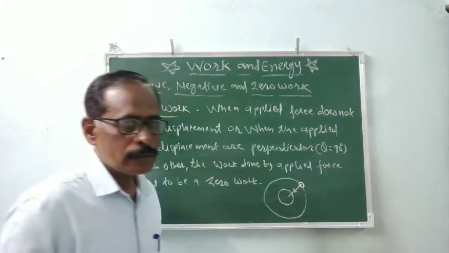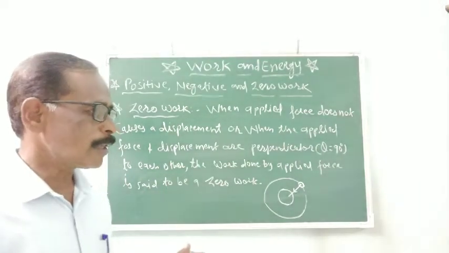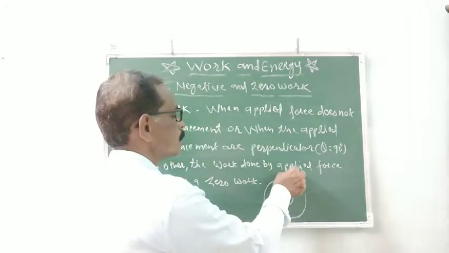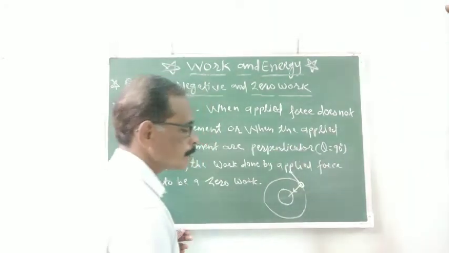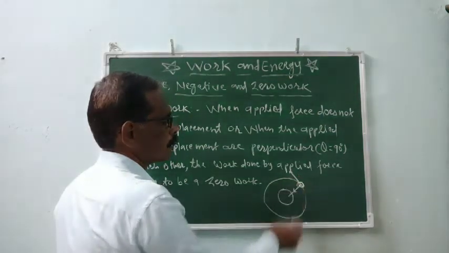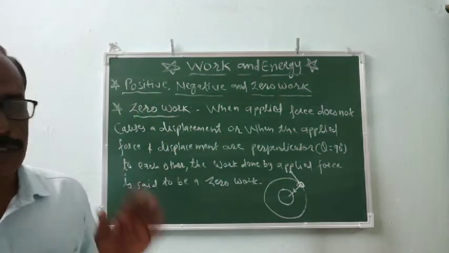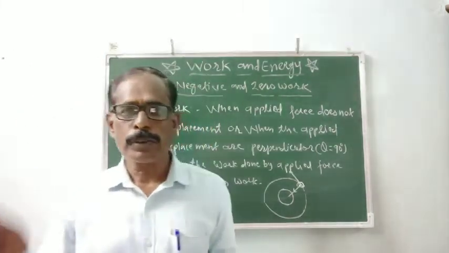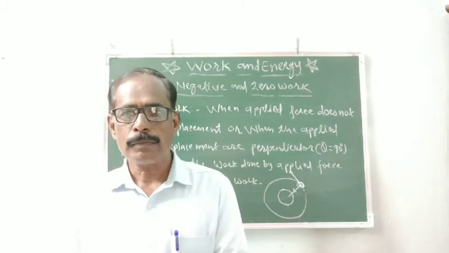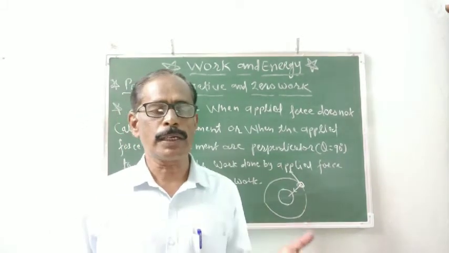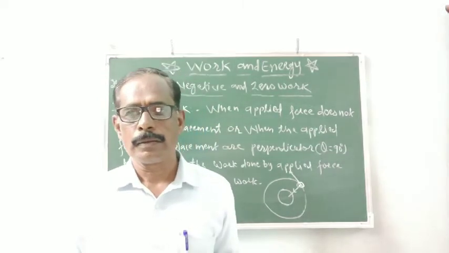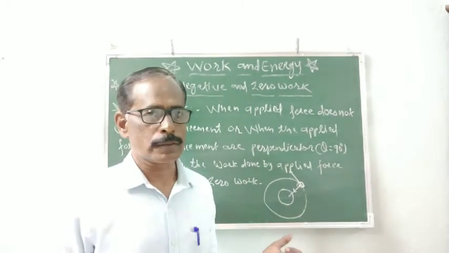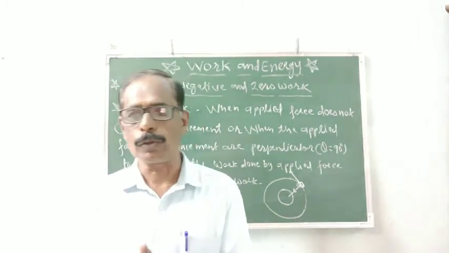But the displacement of the moon is not towards the earth; the direction of the displacement of the moon is along the tangent. So they are perpendicular to each other. When the moon rotates around the earth, the gravitational force is applied by the earth on the moon, but the work done by the gravitational force is zero work.